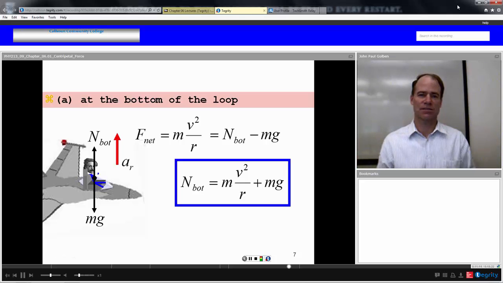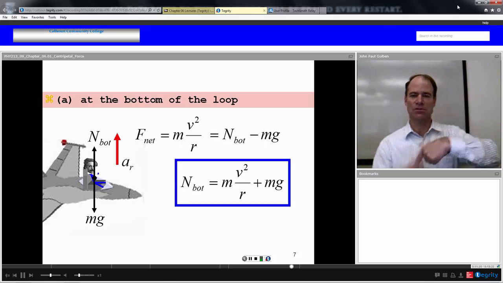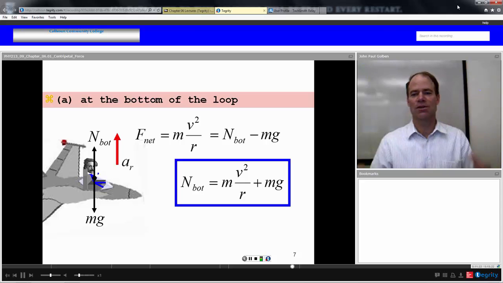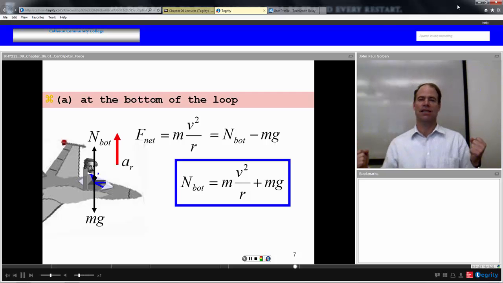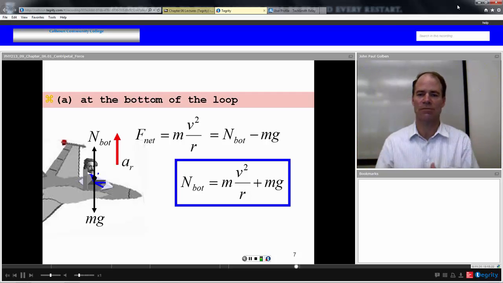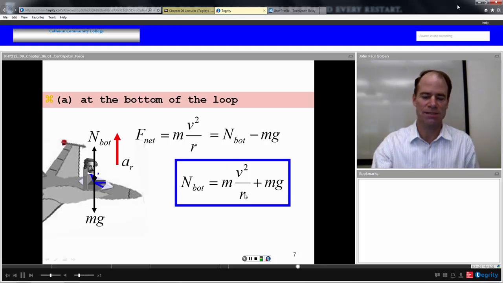Since that is a reaction force, and you're pushing in and it's pushing back, according to Newton's third law those are equal and opposite forces, so you're going to appear like you weigh more than what you actually weigh. You're going to feel like you're sinking in the seat, like you weigh more than mg. And the amount you weigh more by is this mass times velocity squared over r. How about that?